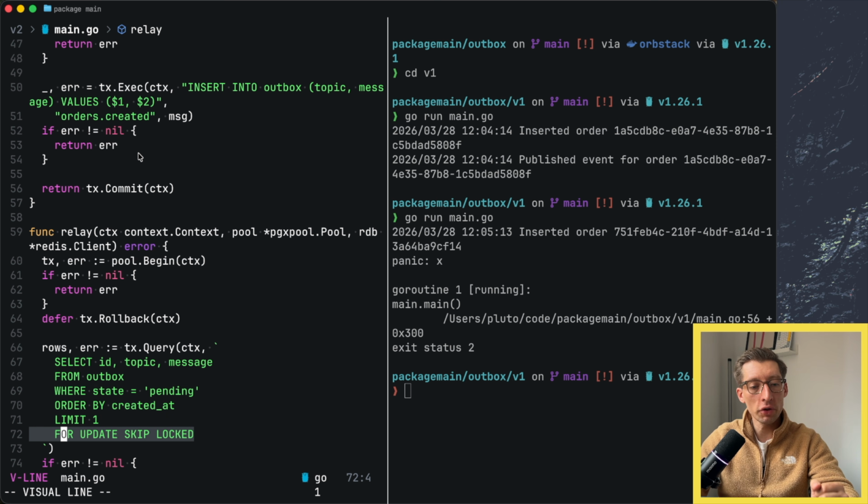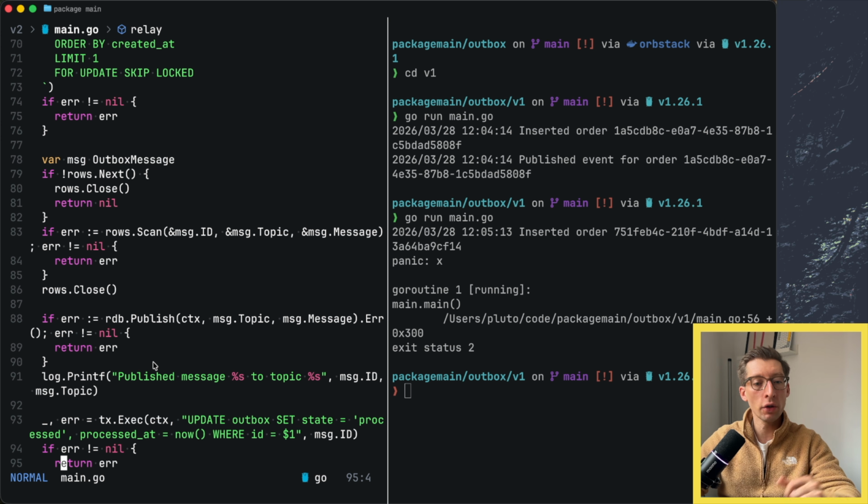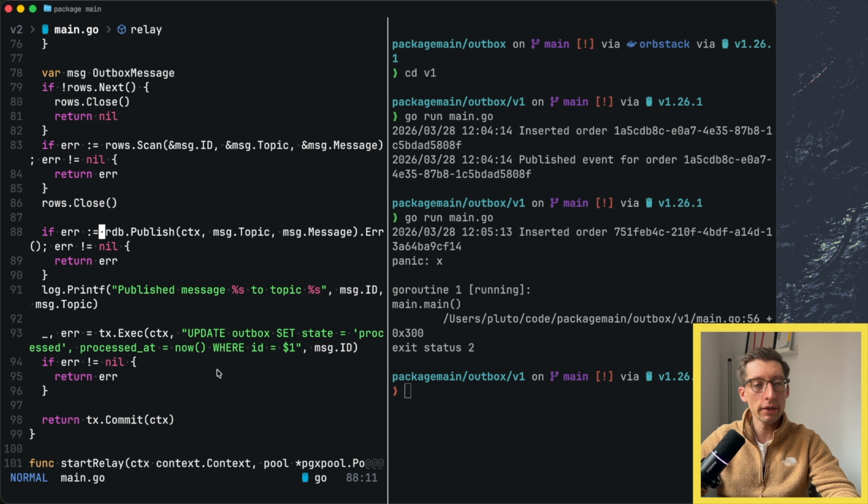And this is a very important part of our query. FOR UPDATE SKIP LOCKED is an internal Postgres functionality to lock the rows, just in case we run maybe multiple relay services or we try to run this query at the same time, just to make sure that the row is locked and only one consumer can read it. And similar to the code before, we publish the message to Redis, and very important, we update the state to processed in our case.